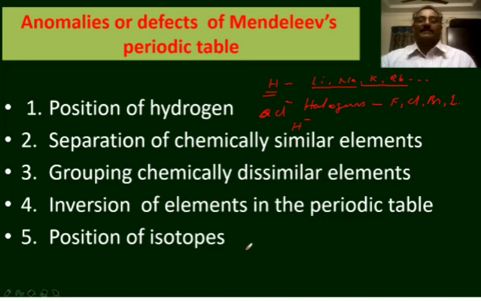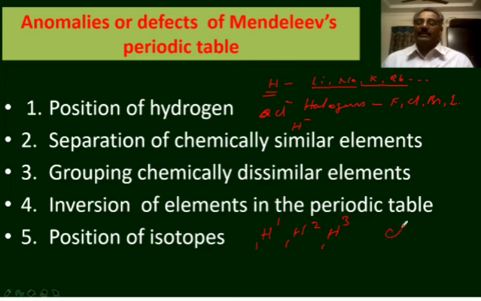Next anomaly is position of isotopes. You know that isotopes are the atoms of the same element possessing different atomic masses. For example, hydrogen has three isotopes H11, H12 and H13. As the elements are arranged in the increasing order of their atomic masses in the periodic table, as the isotopes possess different atomic masses, different positions are to be allotted to the isotopes.